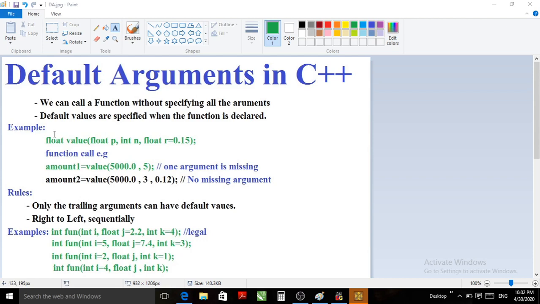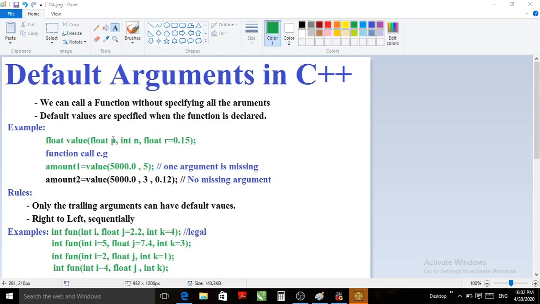Let us consider an example. float value is my function name. Float is the return type. It has three parameters or three arguments. First is float, second is integer, third is float. Let us consider this function is used to calculate simple interest.